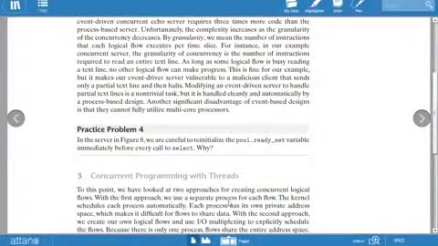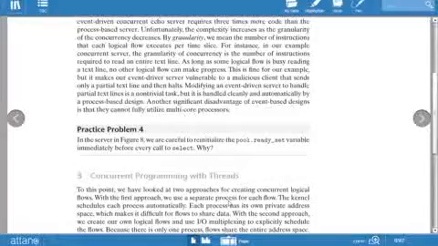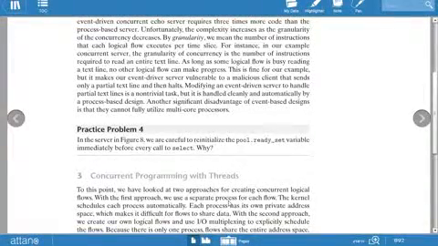Now this is the next topic, that is concurrent programming with threads. This is the topic that I will be starting in tomorrow's class, that is how to use concurrent programming with threads, because there is no time left, only 5 to 10 minutes is left, so it is no use to start a new topic. So let's start this topic in the next class.